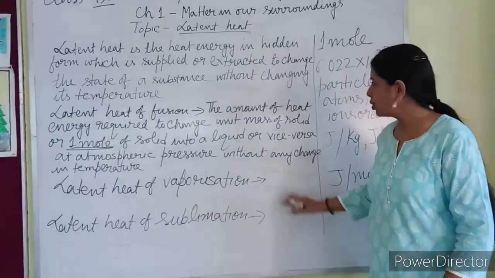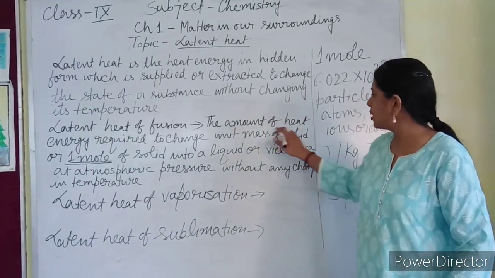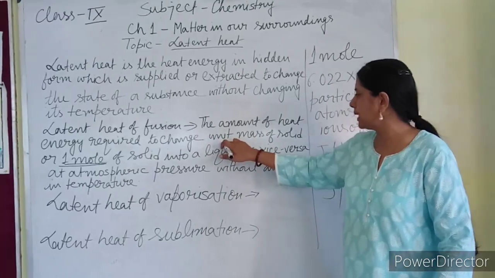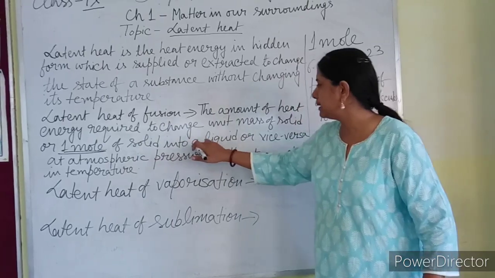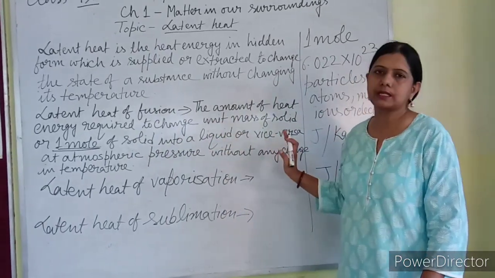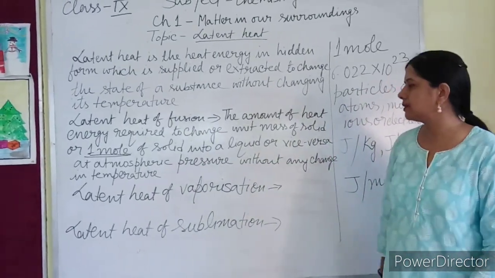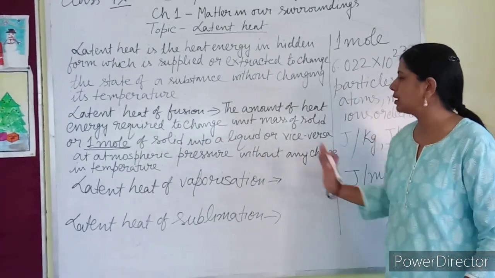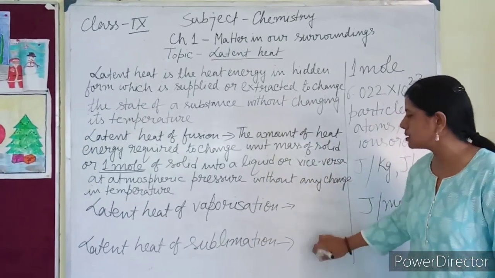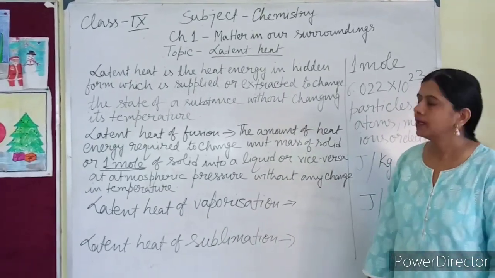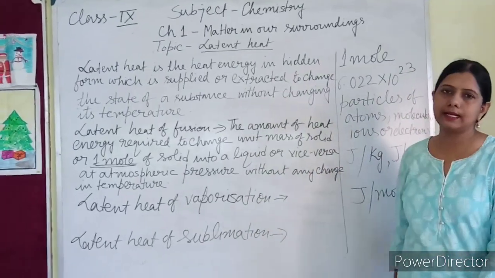So in this case also some hidden amount of heat energy is needed for changing the state of the matter. So my definition for latent heat of sublimation, what will be it? The amount of heat energy required to change unit mass of solid or 1 mole of solid into a gaseous substance. Instead of liquid, there will be gaseous substance, or vice versa at atmospheric pressure without any change in temperature. So from this definition, you can write down these two definitions clearly. I hope I made you understand the meaning of latent heat.